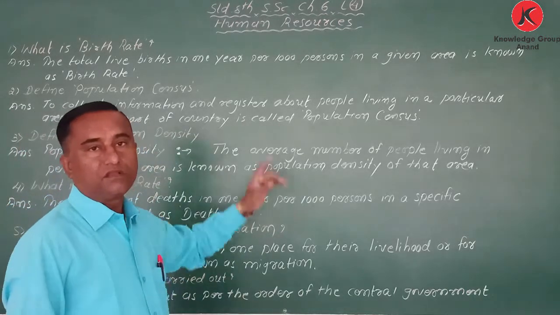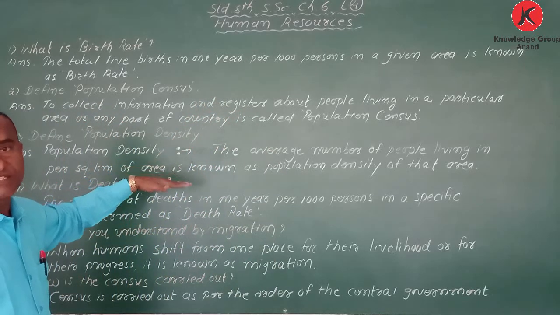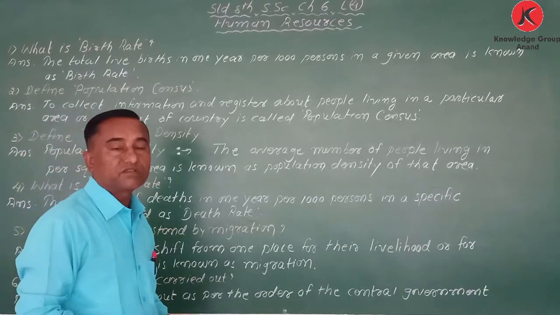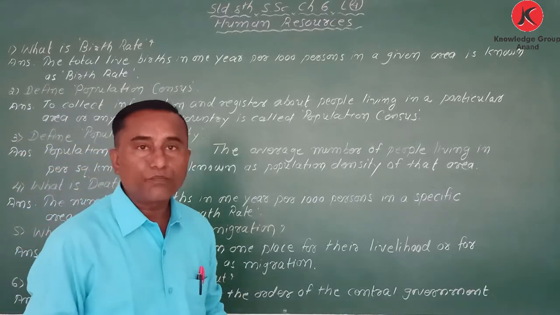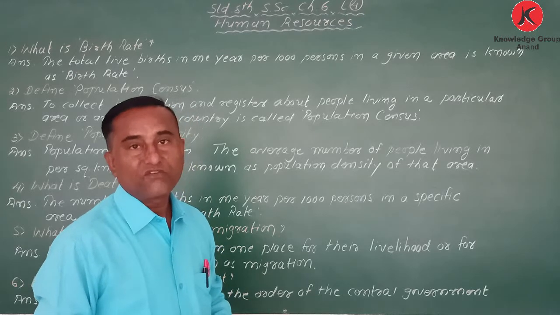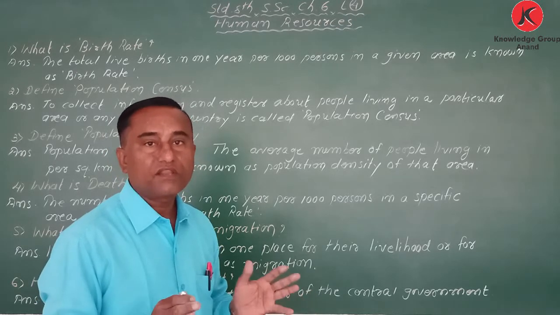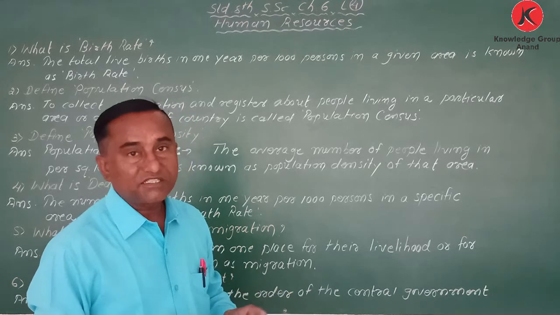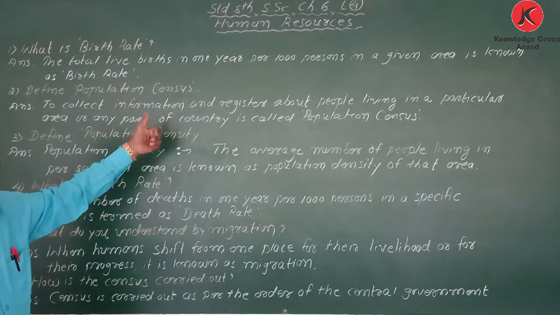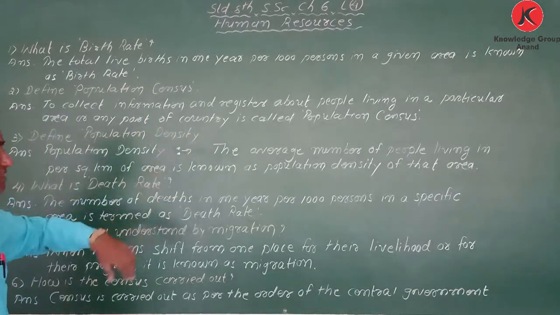See, the word is population census, and here it is about density. Density means how closely packed. Maybe some states or cities have more population but density is less, while some cities and states have less population but density is more. So there is a vast difference between population census and population density.